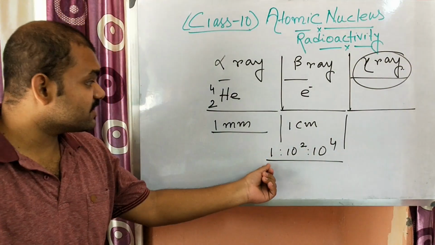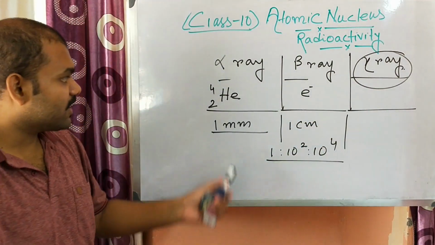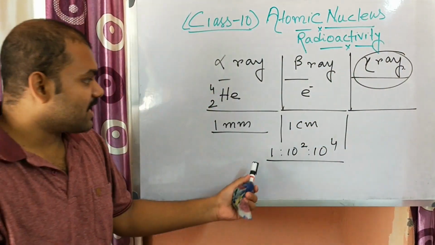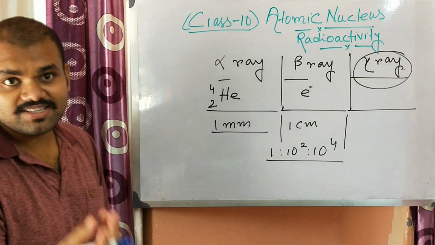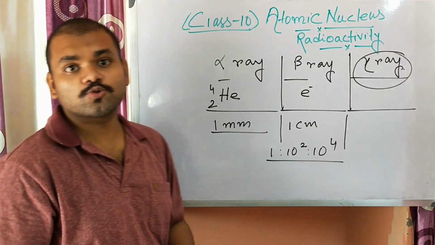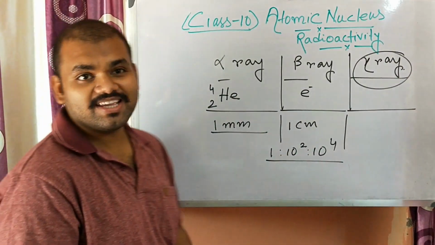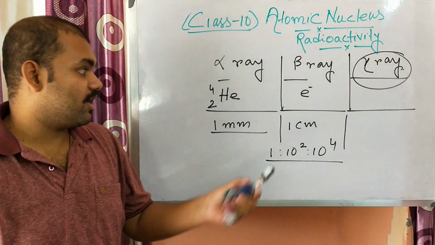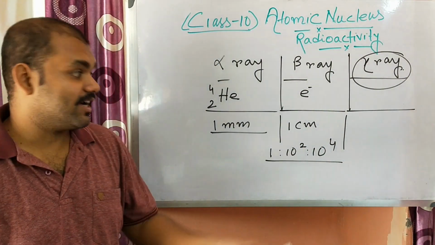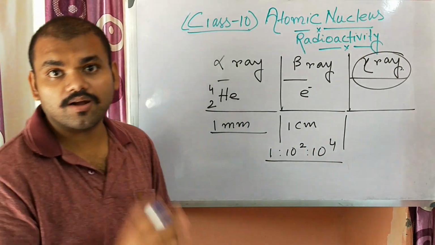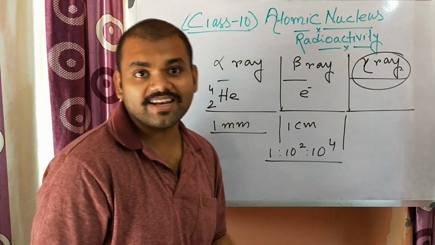So this is the ratio of the penetrating power of alpha, beta and gamma rays. But in case of alpha rays, as alpha ray is a heavy particle ray, when it goes through the gaseous medium it can ionize the gas more, whereas beta does not ionize the gas as much as alpha does, and gamma is not ionizing gases at all. Okay, so this is the comparison between alpha ray, beta ray and gamma ray.